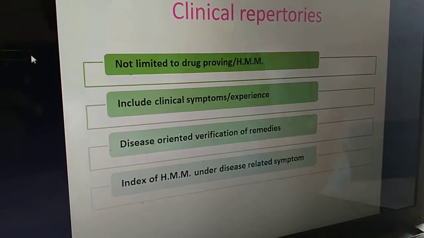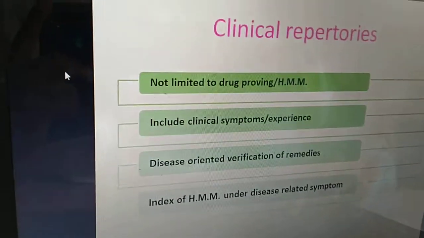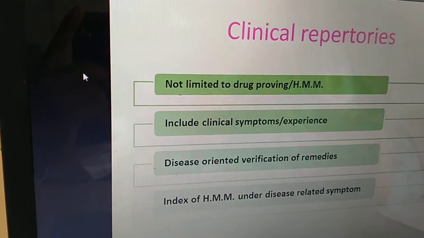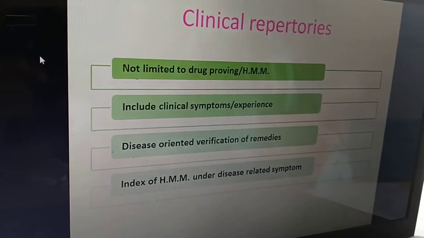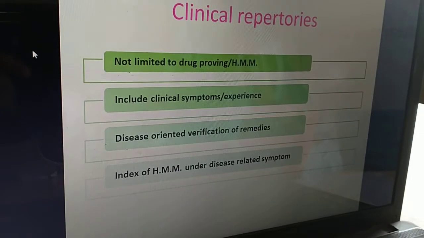Then there are two types of clinical repertories. One is a general clinical repertory and another is a specific clinical repertory.